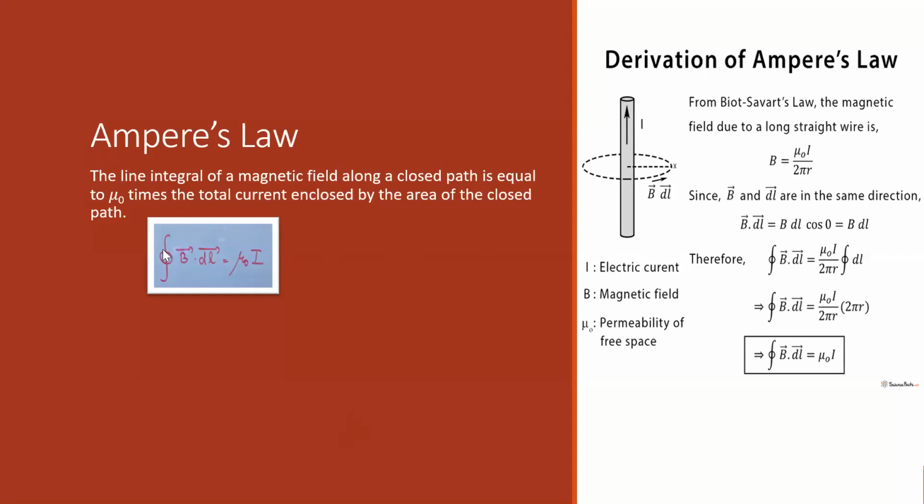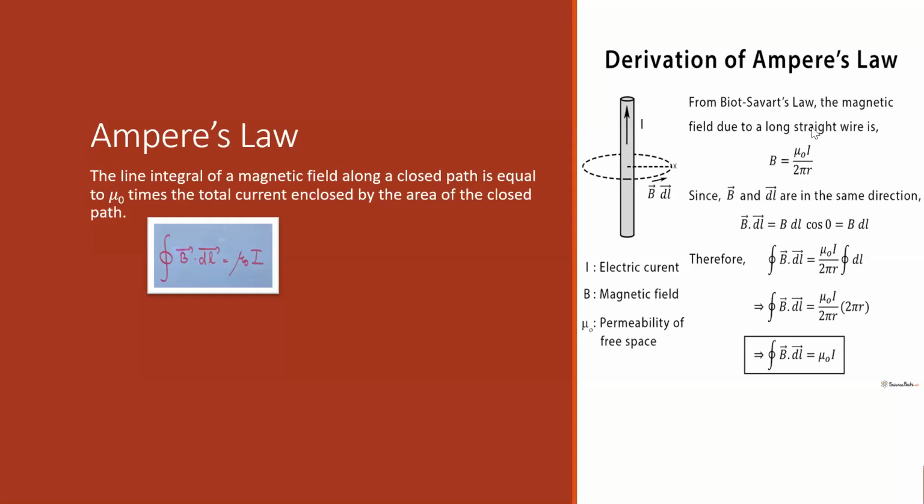Now, the line integral over the closed path, dl, means the total path length. So whenever we are using Ampere's law, we have to consider an imaginary closed path, and we have to integrate over the length of the closed path. Let us see how we can derive Ampere's law from the Biot-Savart law.